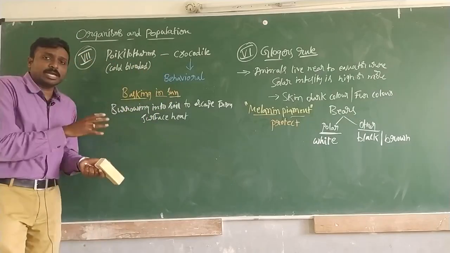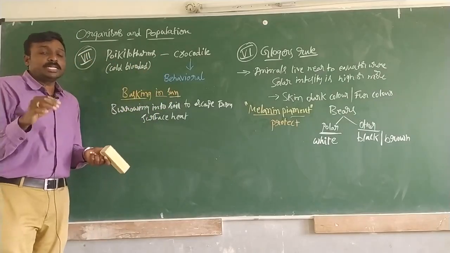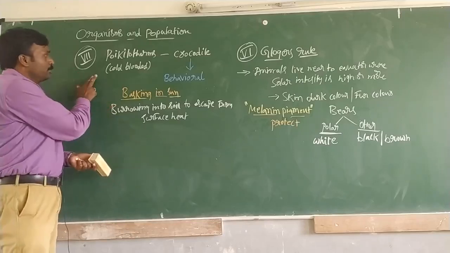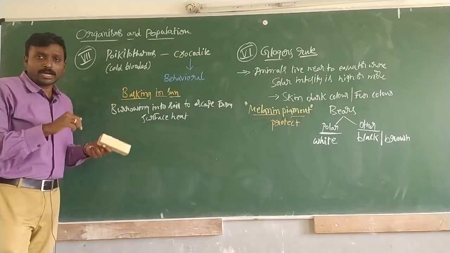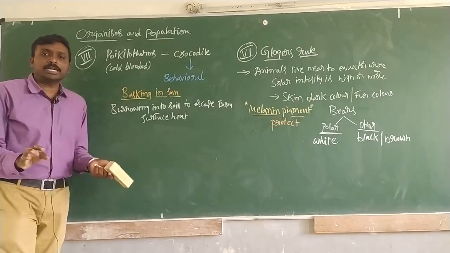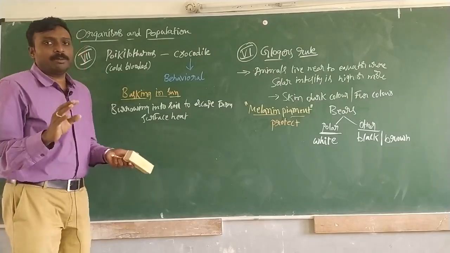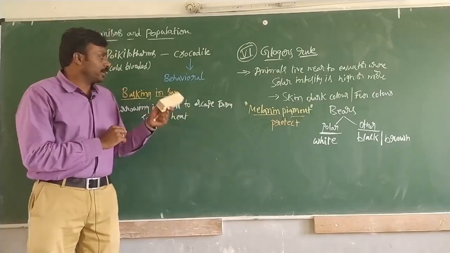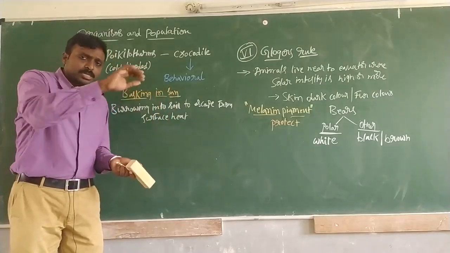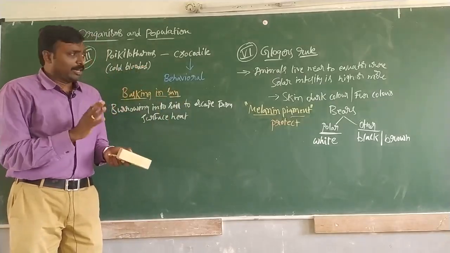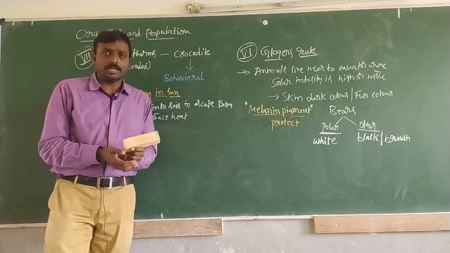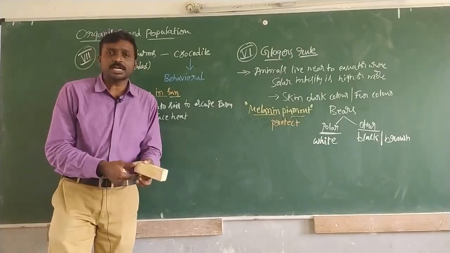So like this, we have covered a total of 7 different examples, starting from the kangaroo rat up to this crocodile. We covered 7 different examples of morphological, physiological, and behavioral adaptations in response to surroundings by several types of living organisms. Now the next topic is